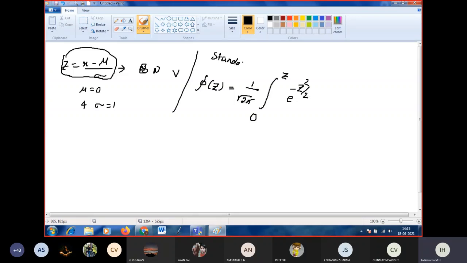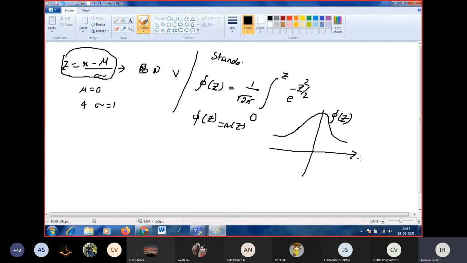Phi of z, not x. Phi of z is also denoted as A of z. A of z represents the area under the curve phi of z. If you draw the curve z versus phi of z, you will get a curve like this.